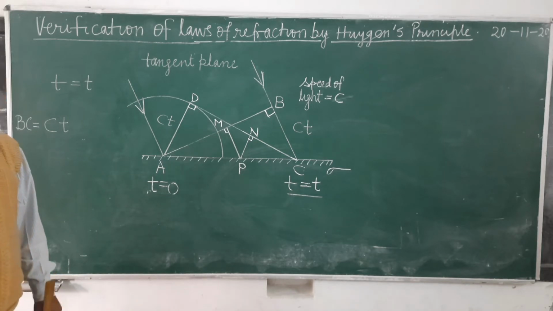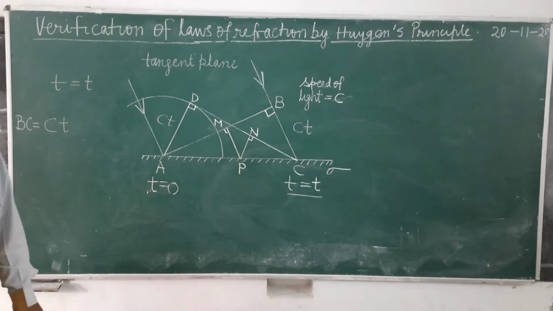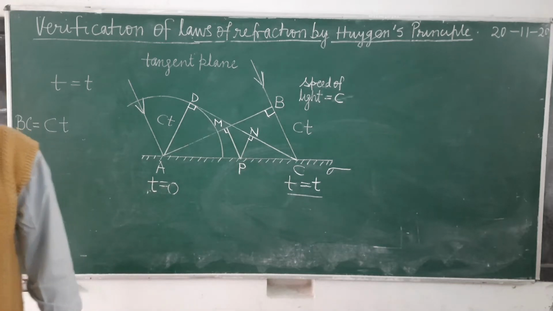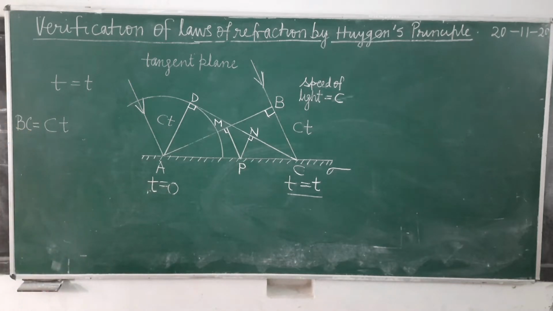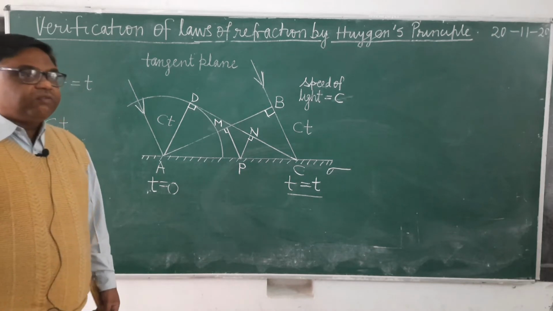The points which are lying on the reflecting surface after point A and before point C will become the source of secondary waves.